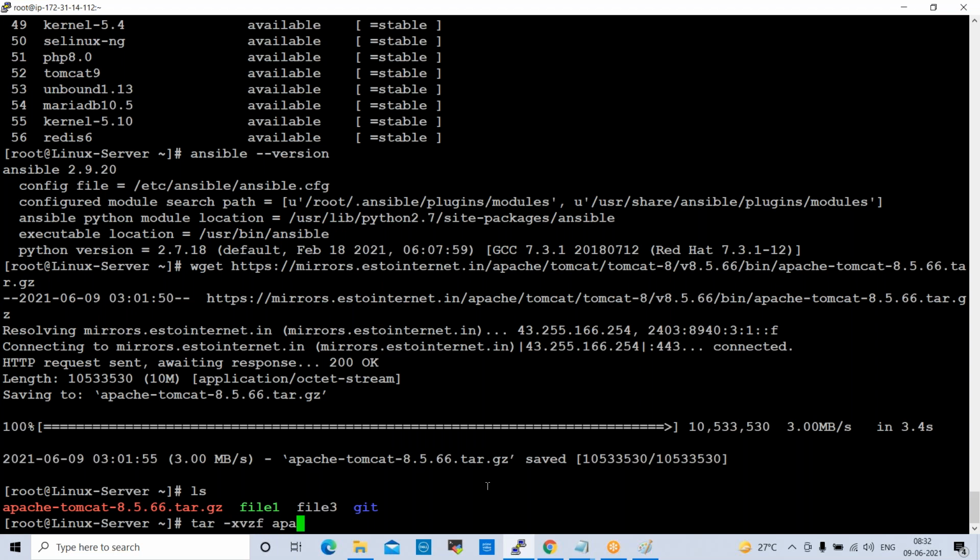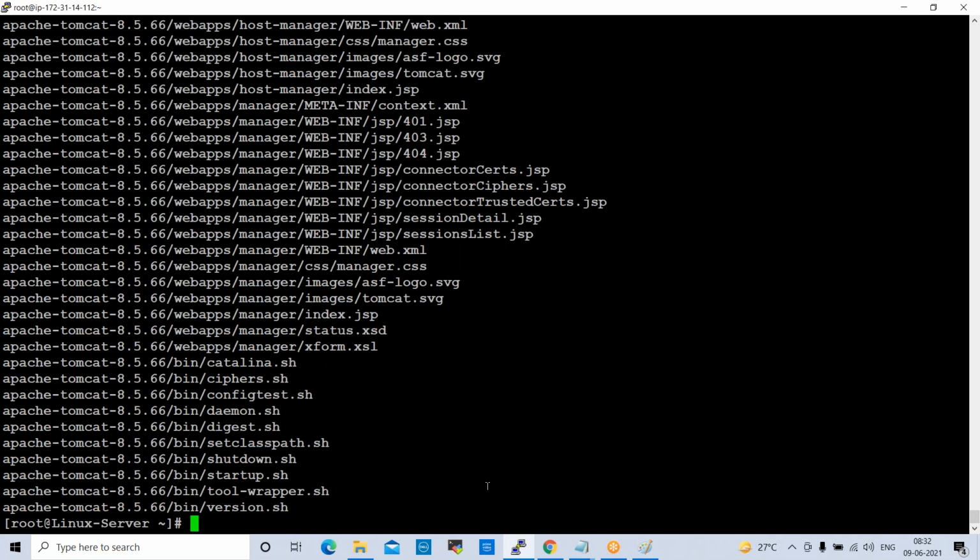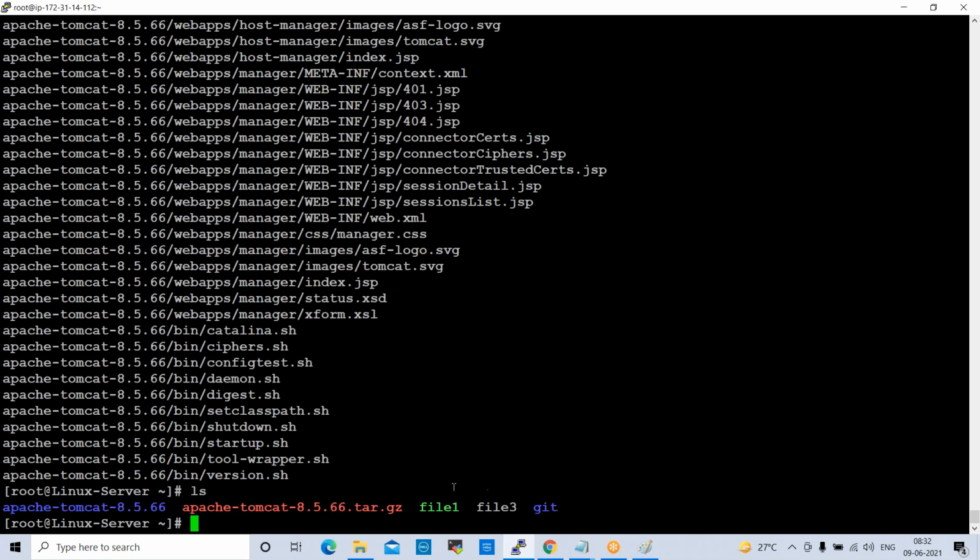Just type APA and press tab. Automatically it will take the full name. Okay, enter. Now this is untarred. Now if you check ls here, this is untarred. Now we can start the Apache Tomcat service, and we can access it from the browser.